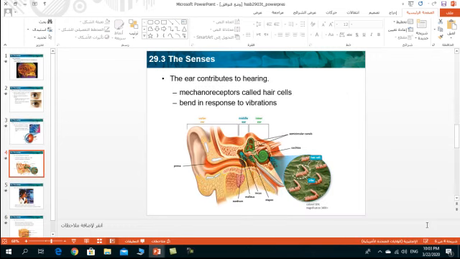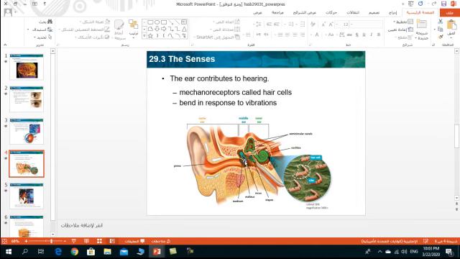The second sense is hearing. As you can see here in this figure, this is the ear, which mainly contains the outer ear, middle ear, and inner ear. When sound enters the ear through the pinna, which is the part of the ear that you can see, the pinna funnels vibrations into the auditory canal. This one is known as the auditory canal, where the sound waves strike the eardrum. This is the eardrum, and it vibrates.